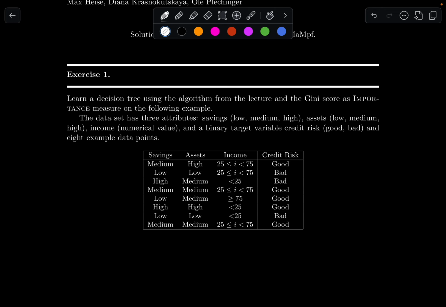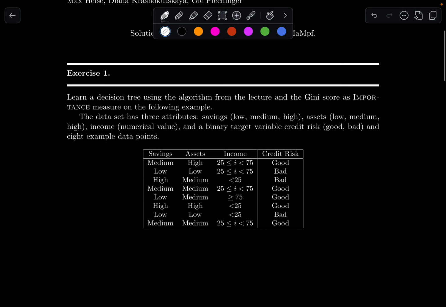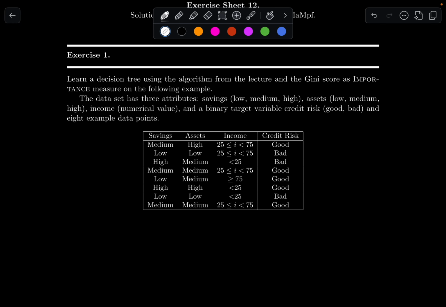So we have three attributes: savings, assets, income, and the binary target, so good or bad, and 8 example data points. So they ask us, okay, how can we create a decision tree, right? That will be the best case scenario without having to check a faulty order. And you'll see what I mean.